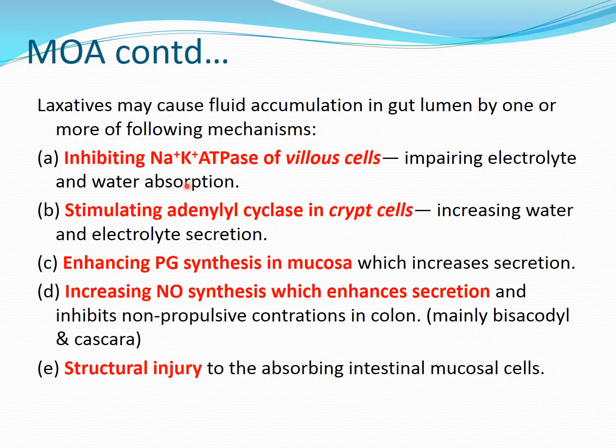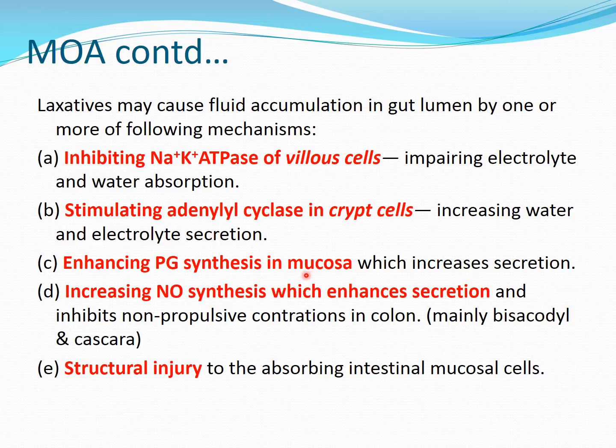Second, they can stimulate the adenylyl cyclase enzyme in the Krebs cells. Okay, the adenylyl cyclase you are learning in general pharmacology, which is responsible for conversion of ATP into cyclic AMP. So in general, this drug increases the cyclic AMP, and by increasing the cyclic AMP in the intestinal epithelium, they increase the water and various electrolyte secretions like sodium or chloride. Okay, so first they inhibit the reabsorption, second they increase the secretion, just like nephrons in the kidney. Okay, the diuretics inhibit the reabsorption, some are increasing the secretion.